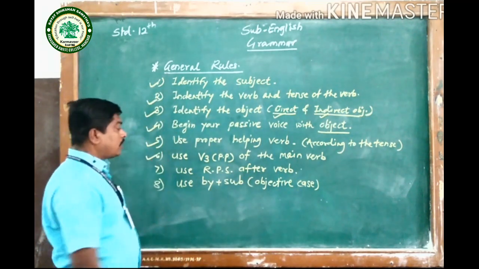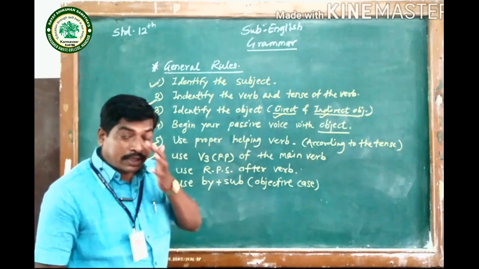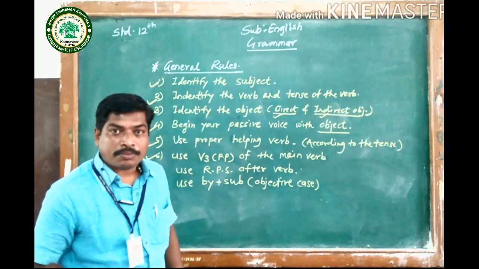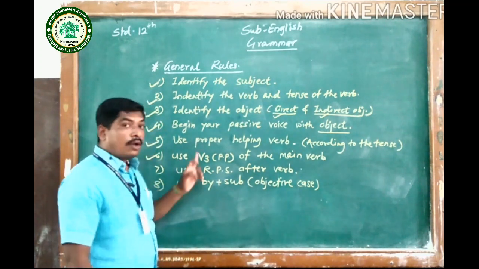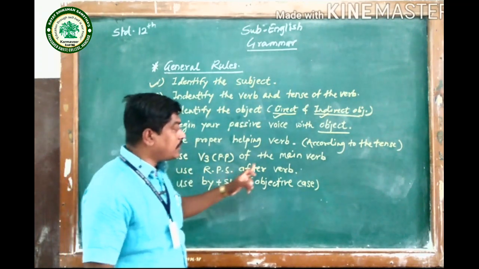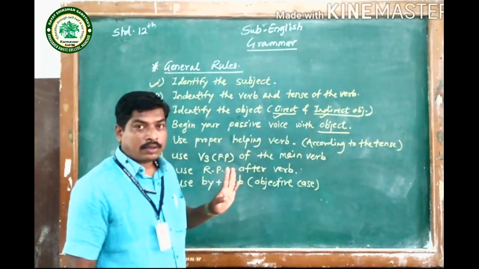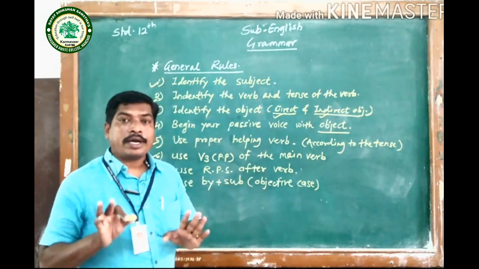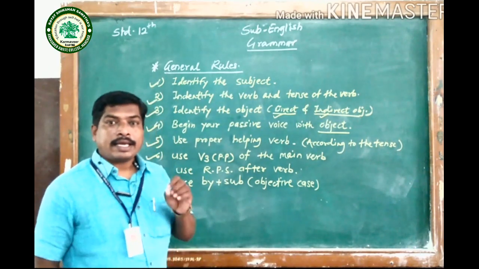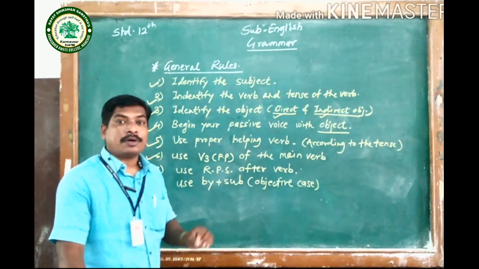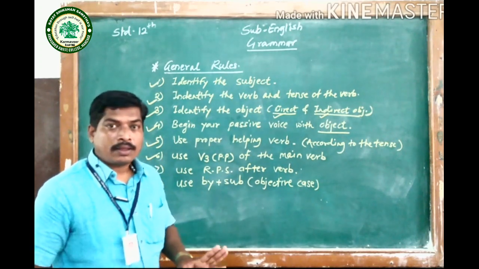Then number 6, use V3. V3 means past participle of the action verb, past participle of the main verb. You have to use past participle of the main verb after using helping verb. So it is compulsory, or it is a rule, you can say, that in passive voice you have to use past participle of the main verb.